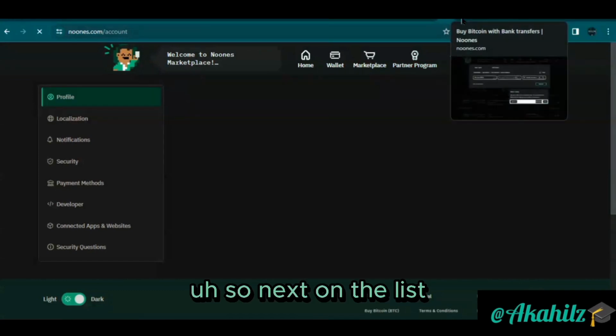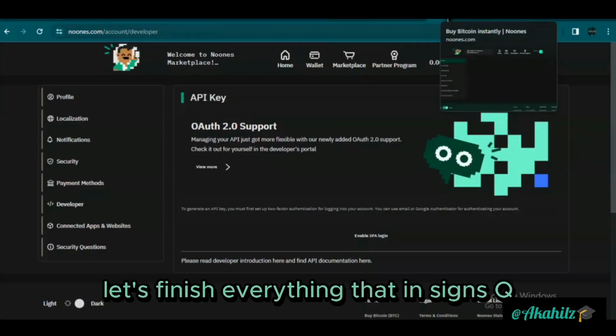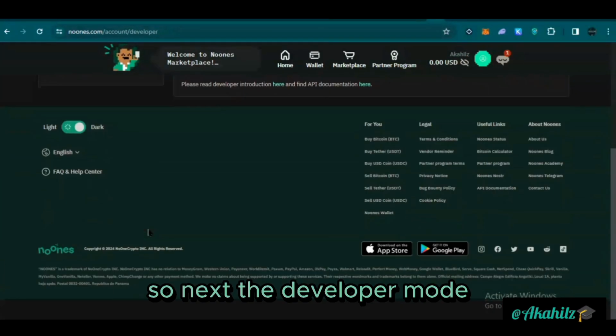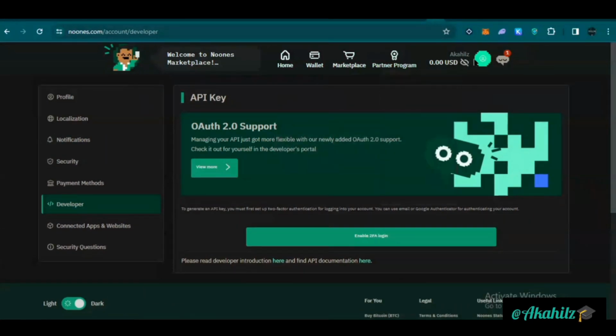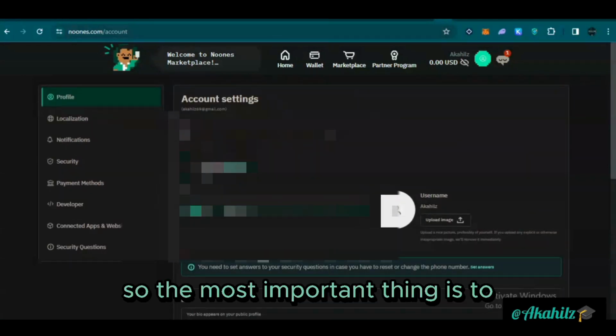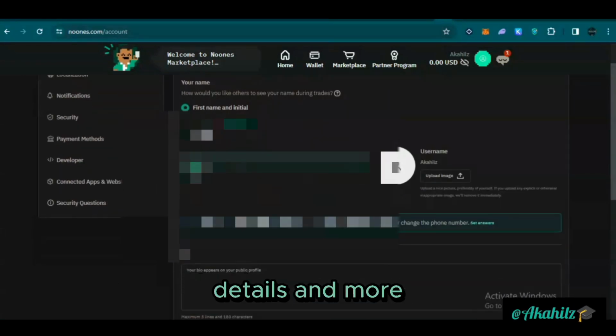So next on the list, we're going to go over to, okay, no, not the P2P marketplace. First, let's finish everything that concerns KYC and more. So next, the developer mode. Okay, we're just going to skip that. I think those are for technical people. So the most important thing is to try as much as possible to fulfill your account details and more.